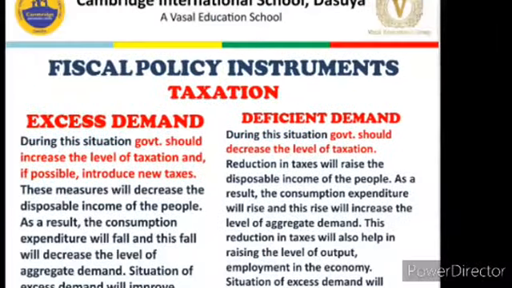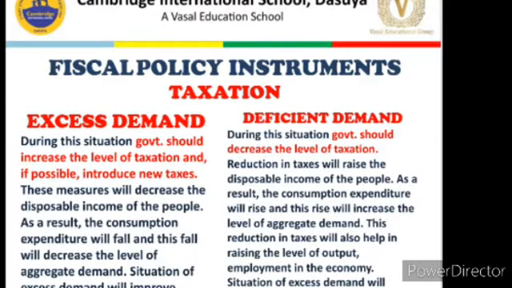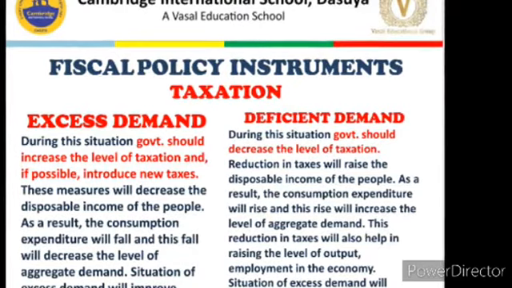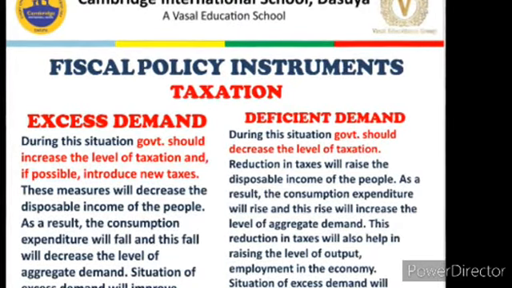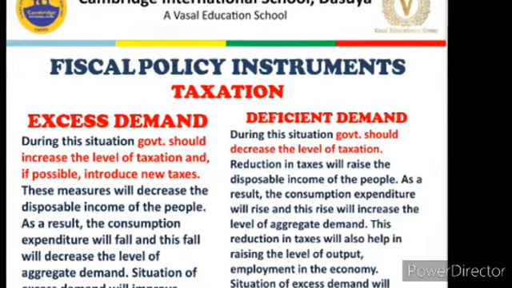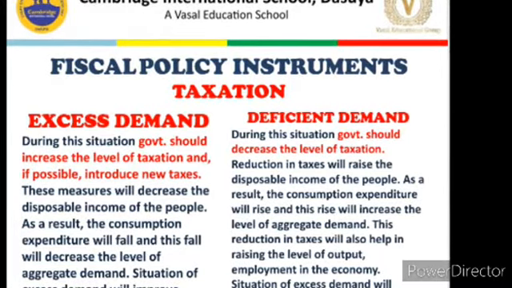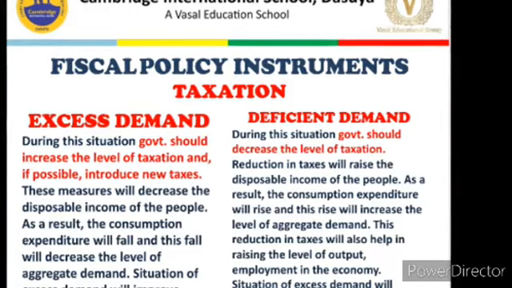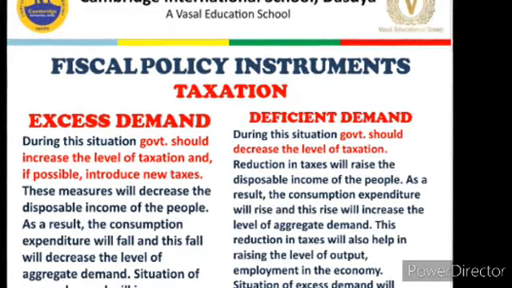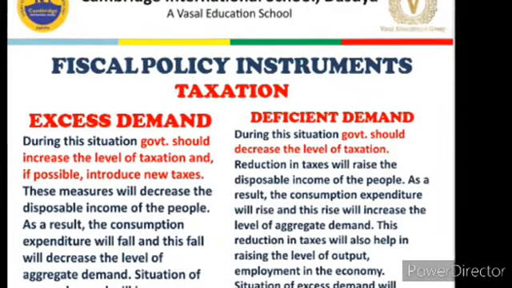Now comes the taxation policy of the government, and as you are aware, taxes are one of the biggest sources of revenue for the government, or government relies a lot on collection of taxes. So how do taxes affect the situation of excess and deficient demand? If there is a situation of excess demand, then government should increase the rate of taxes, and if possible should introduce new taxes.